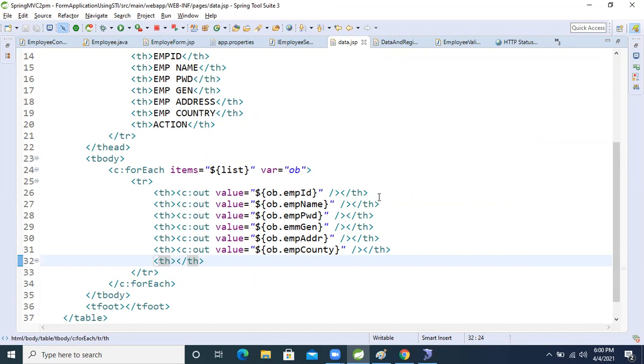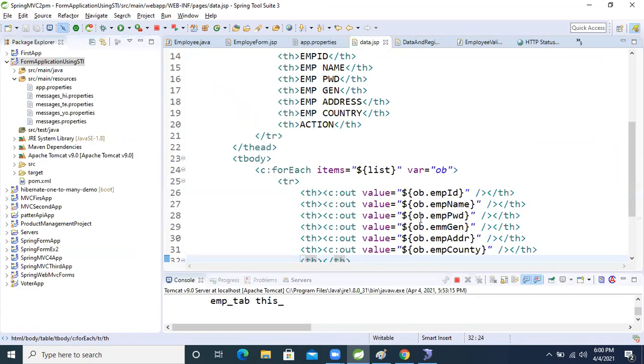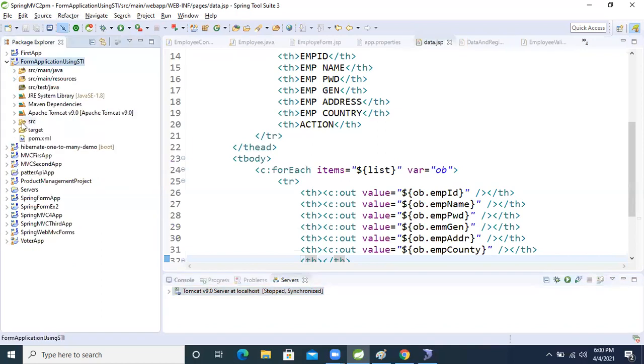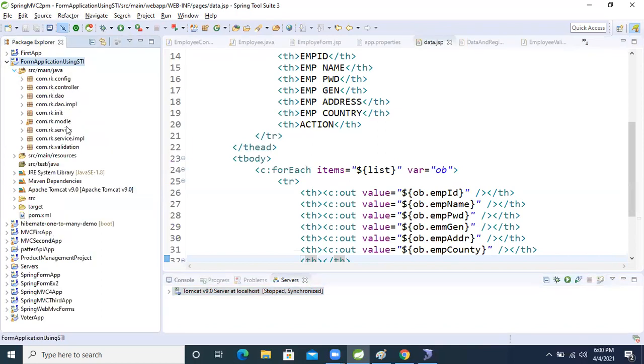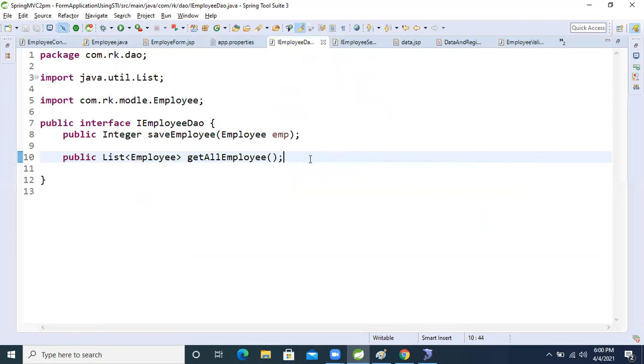First we will give the button only. First, let's write the DAO layer, right? Then if I implement it at that time, you people will catch it easily and get a clear picture, okay? So come to the DAO service, or the DAO interface. Let's design it and directly write the method.